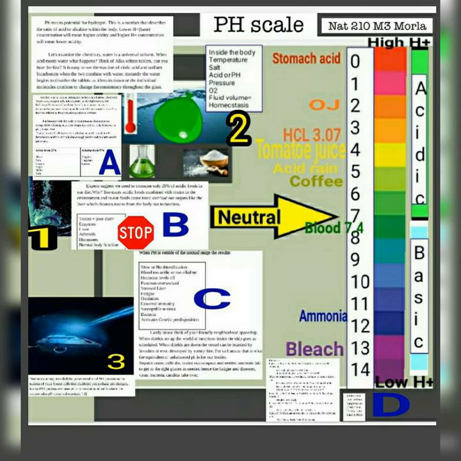pH means the potential for hydrogen. This is a number that describes the ratio of acidity to alkalinity within the body. Lower base concentrations will mean higher acidity, and higher base concentrations will mean lower acidity. Normal pH for the average human is 6.8 to 7.4. Now let's examine the chemistry so that we can understand what these numbers mean.